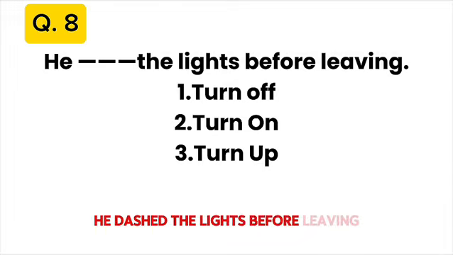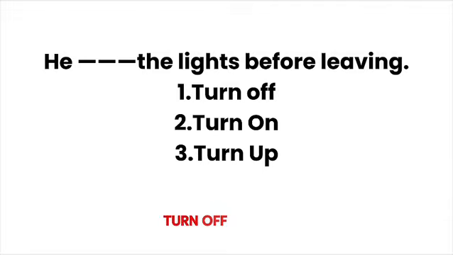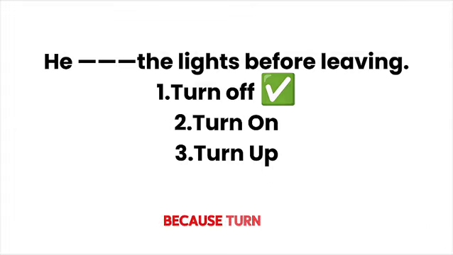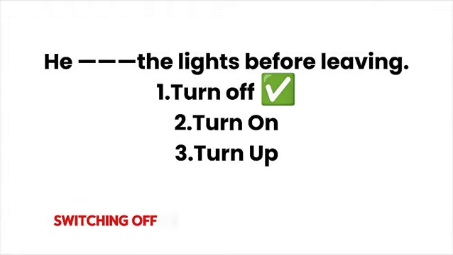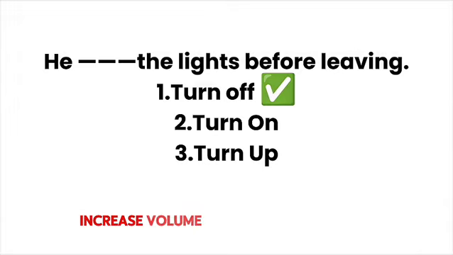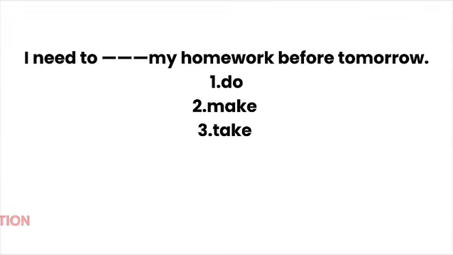The full sentence is: he turned off the lights before leaving. Because turn off means switching off or stopping electricity, turn on means start electricity, and turn up means increase volume. Before leaving a room, we usually turn off the lights.